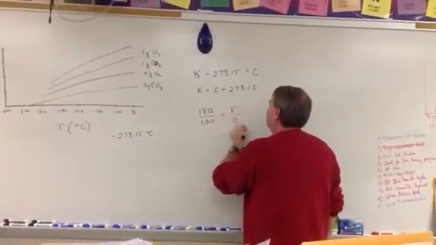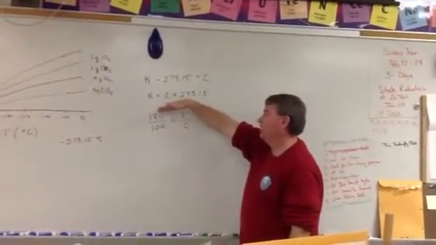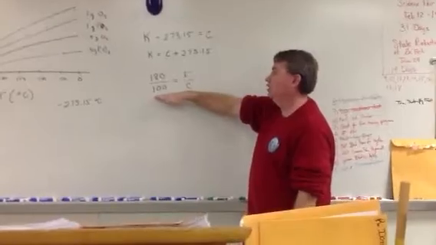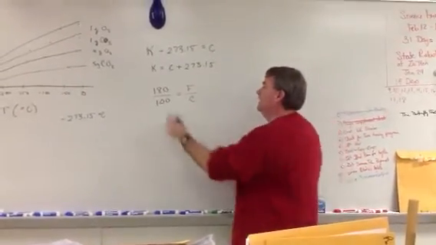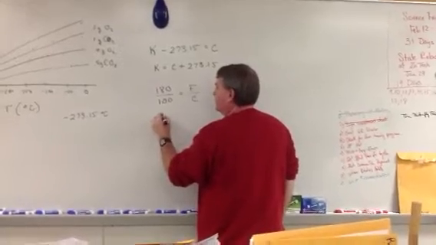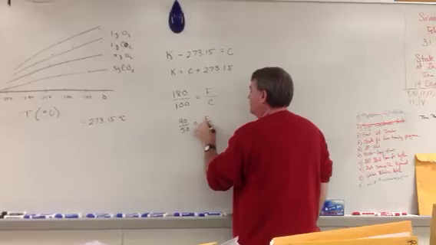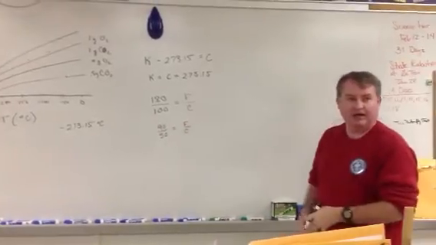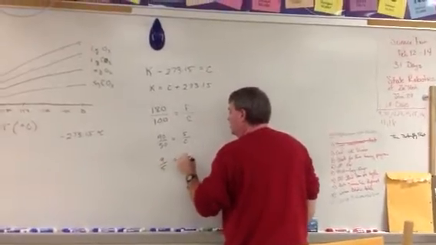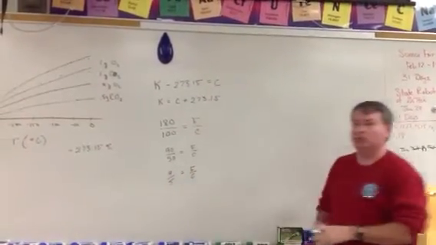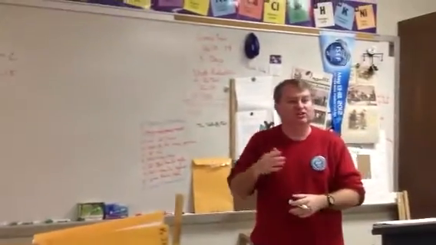So that would be Fahrenheit over Celsius. You have a relationship here where 180 intervals on the Fahrenheit scale is related to 100 intervals on the Celsius scale, so it's Fahrenheit over Celsius. Now, if you simplify this, 180 over 100, divide by 10, becomes 18 over 10, and dividing by 2, you have 9 over 5. And this is starting to look familiar, because you remember from 7th and 8th grade a 9/5 number stuck in the temperature